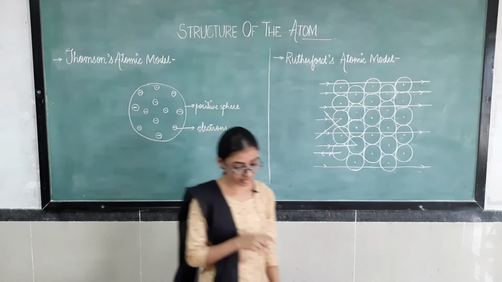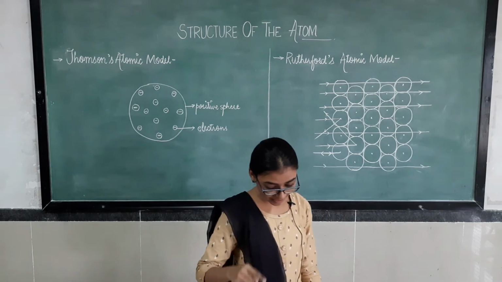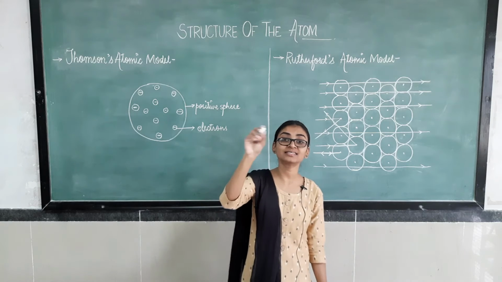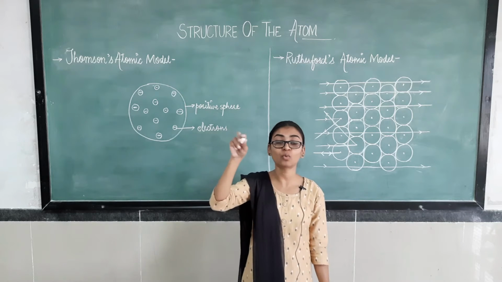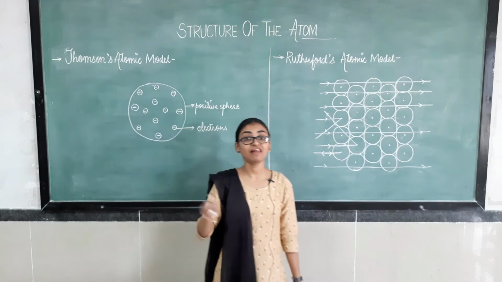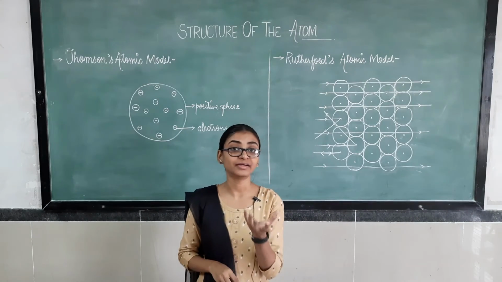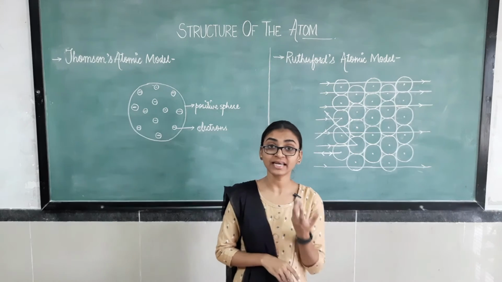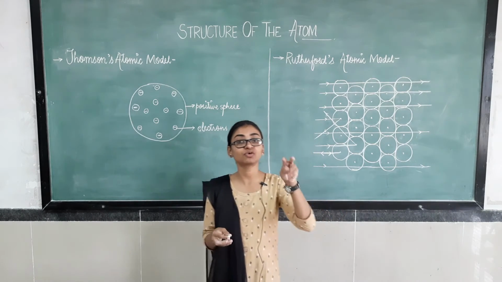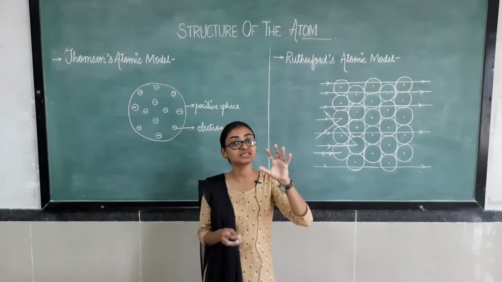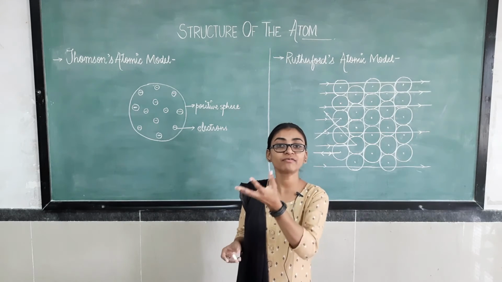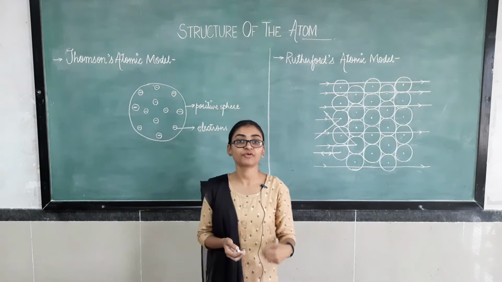Now what are alpha particles? Alpha particles are doubly charged helium ions. Helium is an inert gas and it has its valency satisfied. It has 2 electrons in its valence shell, and these electrons are satisfied, meaning there is no need to give or take electrons from any other atom.